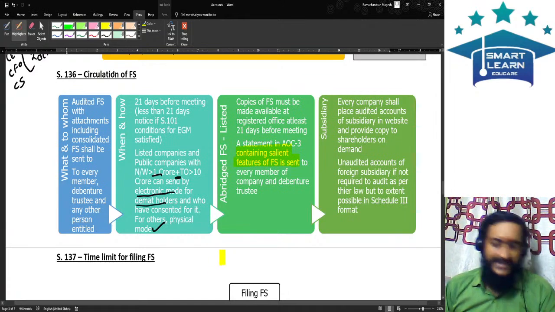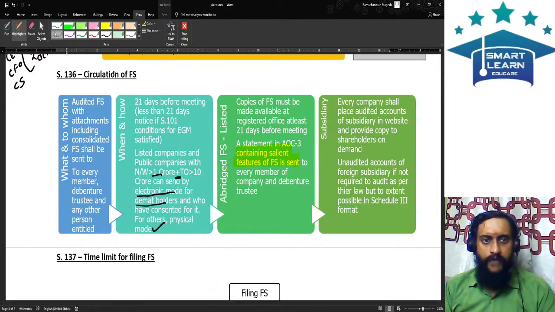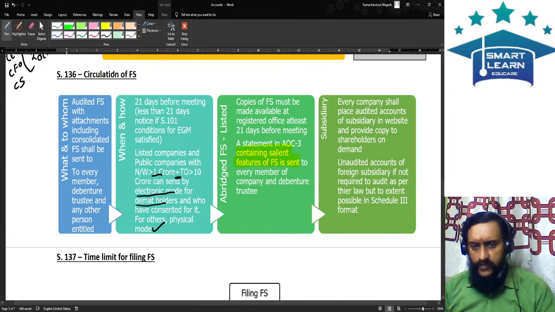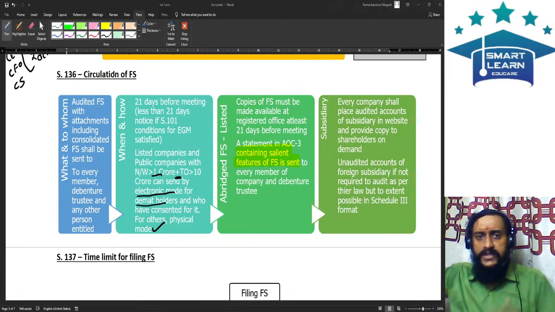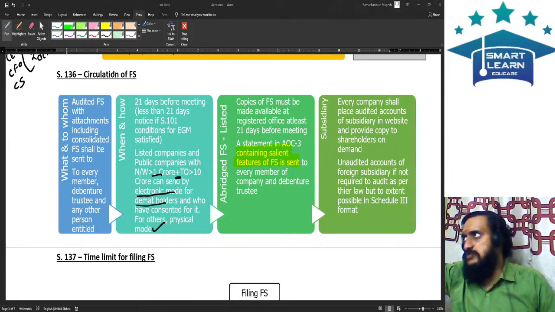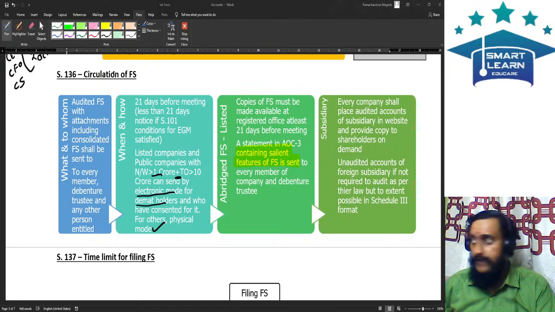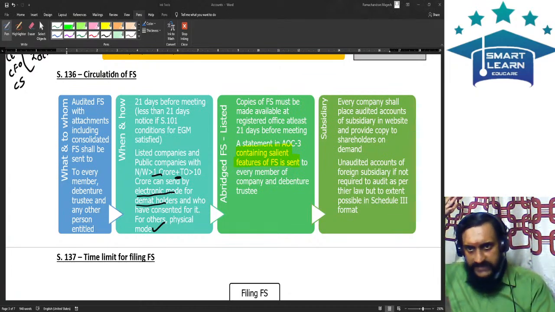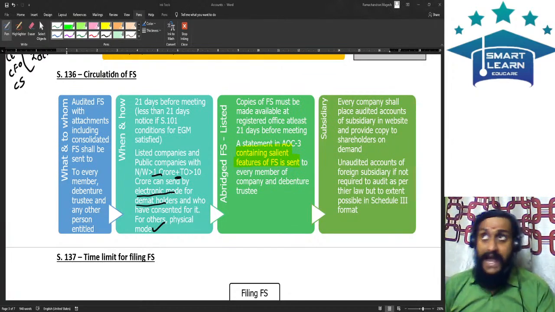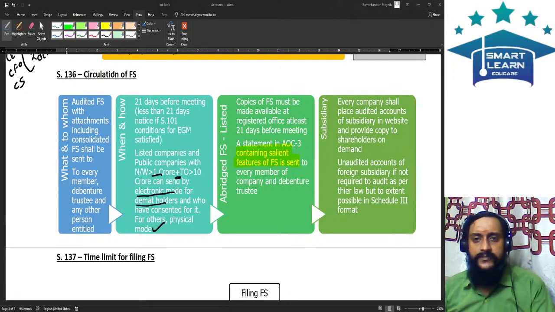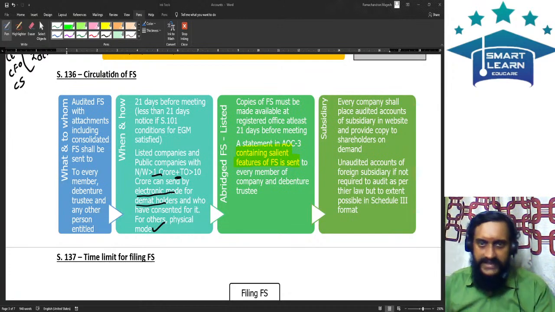My dear friends, with respect to a listed entity, the volume will be extremely high. When the volume is extremely high, it becomes extremely difficult for that entity to prepare 300-page documents and send them to the shareholders. Therefore, the law says, prepare the 300-400-page financial statements. From there you prepare abridged financial statements, which will not have as much detail as the main financial statements, but key information will be there. Balance sheet first page will be there, some important schedules will be there, some important notes will be there.